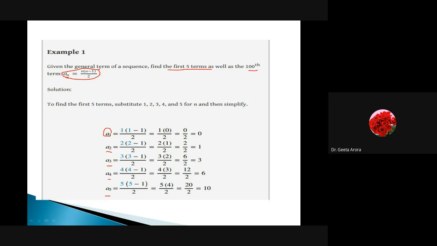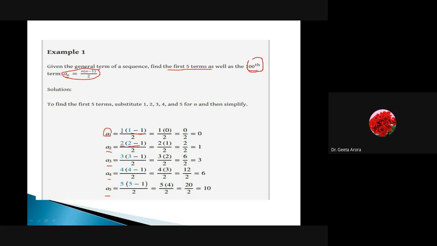And how are we calculating n into n minus 1 by 2? If it is a1, it is 1 into 1 minus 1 by 2. If it is a2, then it is 2 into 2 minus 1 by 2. And you can do it orally also. Here it is elaborated because you are doing it the first time, so if some clarification is needed, you're most welcome. But I think it's very easy to find the first 5 terms or first 4 terms that we usually ask a user to calculate using the given sequence. Correct? Okay, now the next thing is how to find the 100th term.